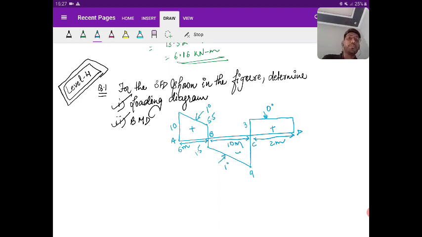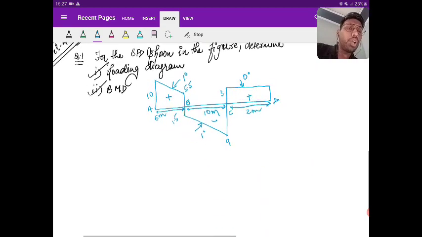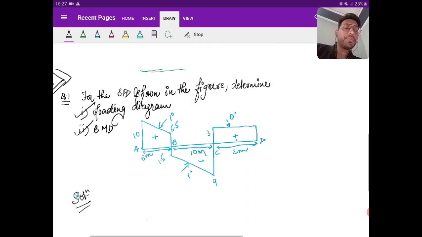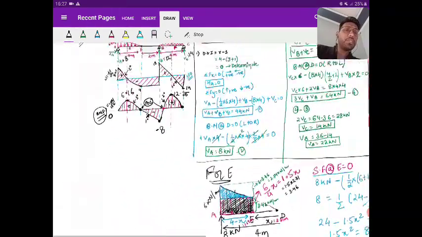Okay. So since we have understood everything, right? We'll see how we are going to solve it. Try to understand my point. I'm going for the solution.